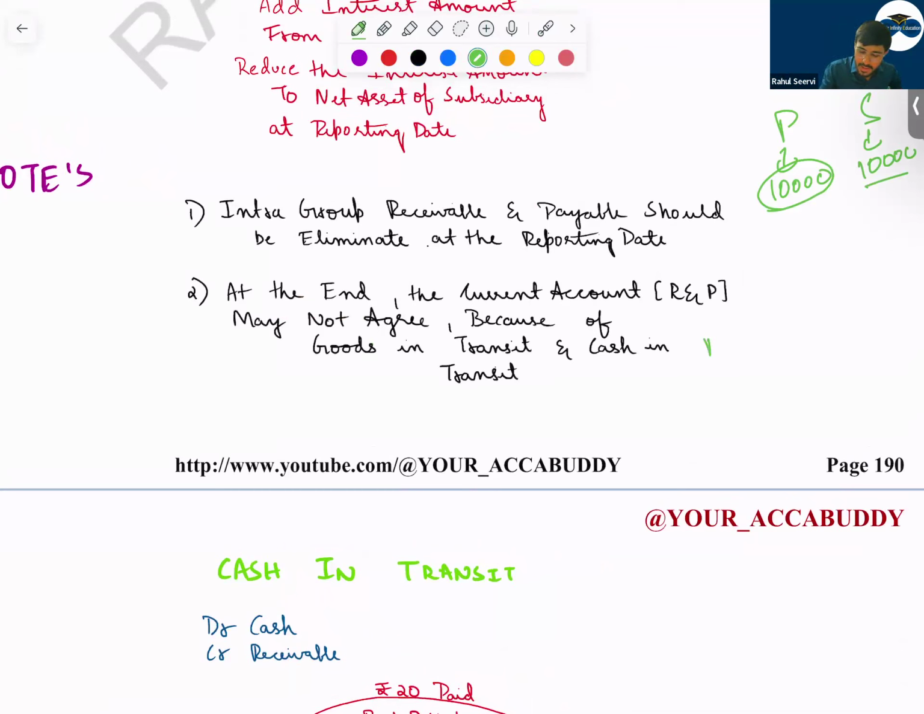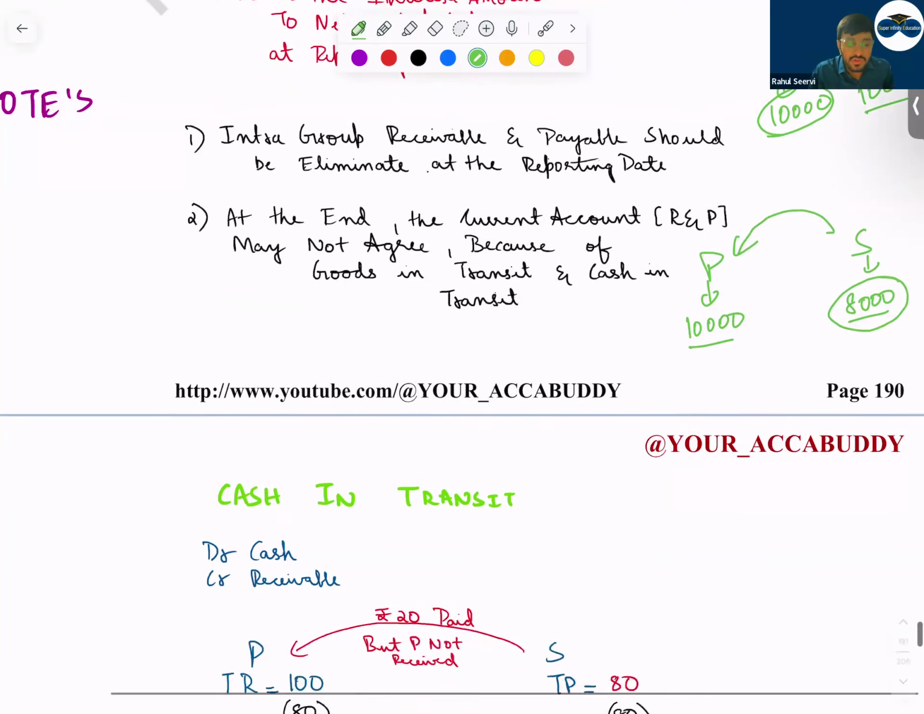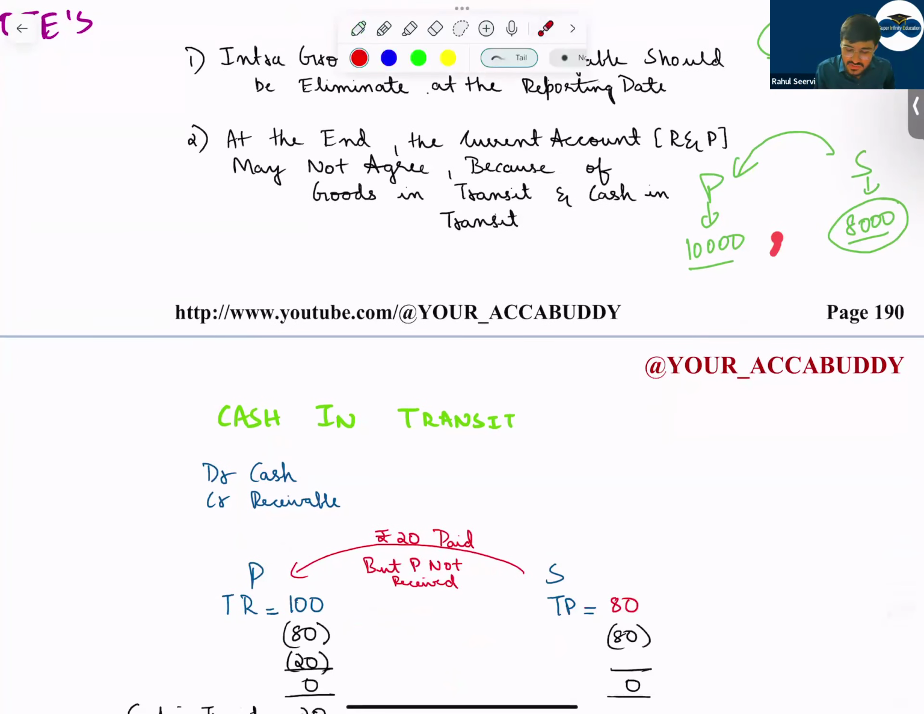But sometimes what will happen? Parent company says I have a receivable from subsidiary of 10,000, but subsidiary company says we only have to pay 8,000. Then that is an issue. Either there could be goods in transit or cash in transit. If this is because of cash in transit, that means the subsidiary company has paid, but the parent company did not receive. So we go to the balance sheet and remove 10,000 from receivable, remove 8,000 from payable, and we simply increase the cash by 2,000. This is cash in transit.